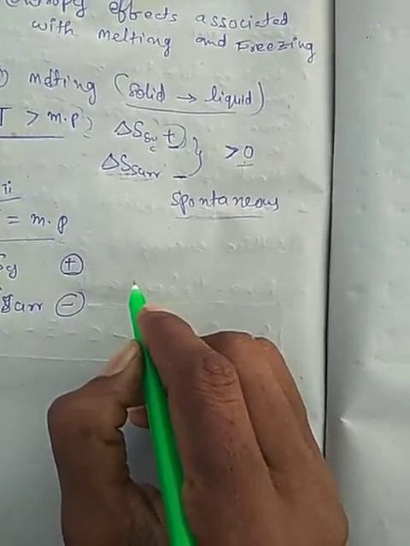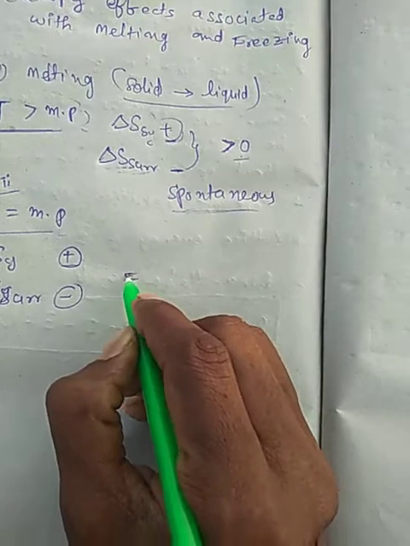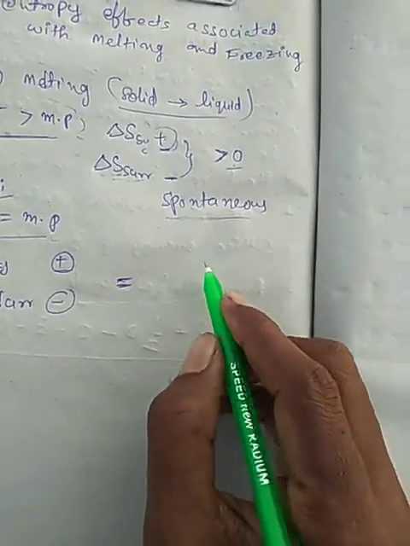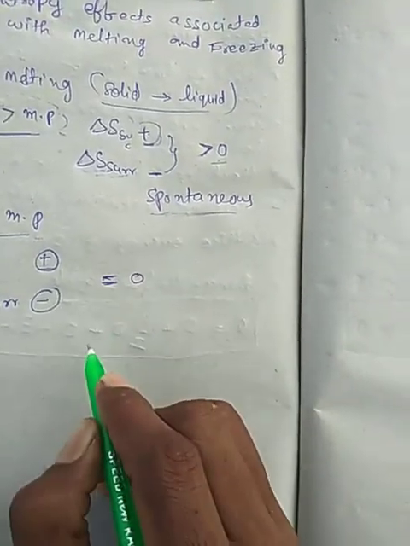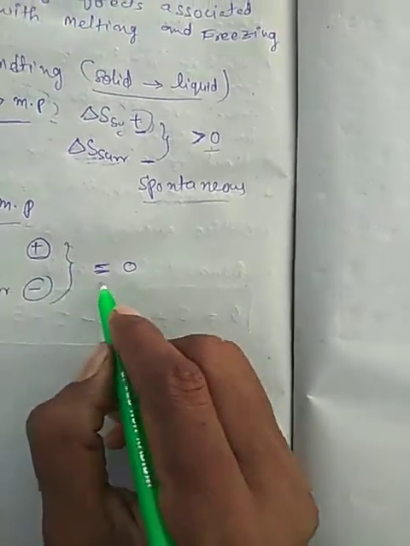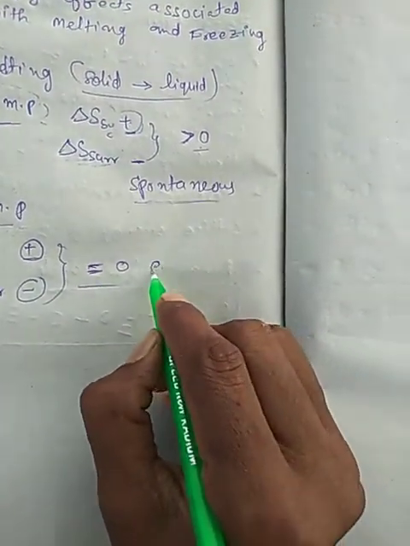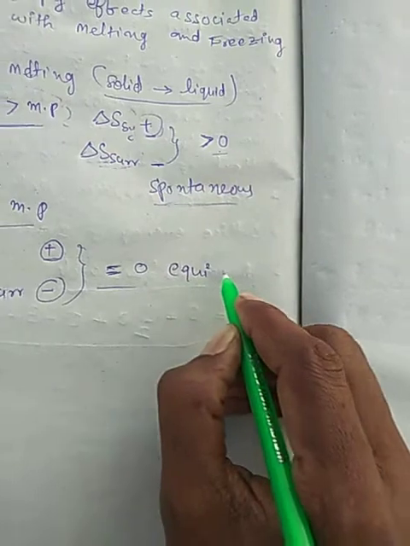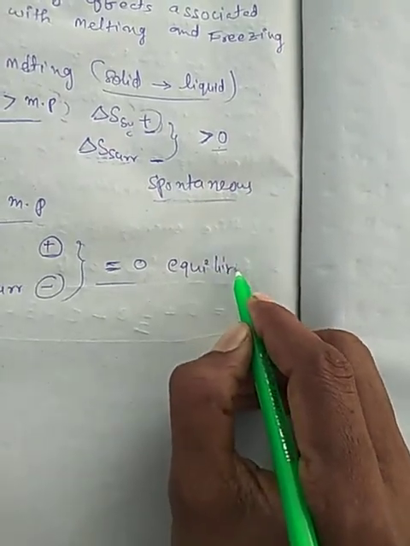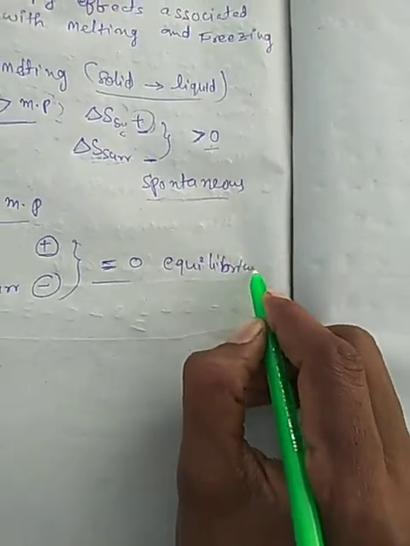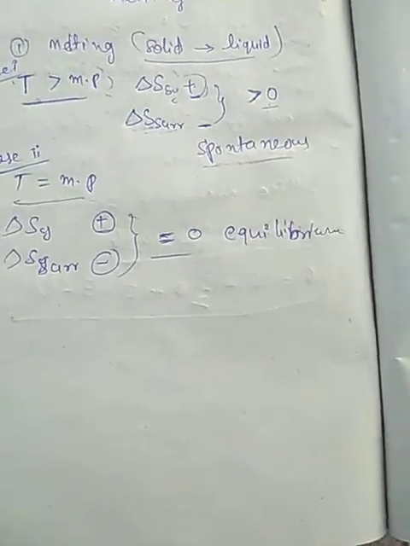The overall change, system plus surroundings, is equal to 0. Now it is an equilibrium. They are present at equilibrium.